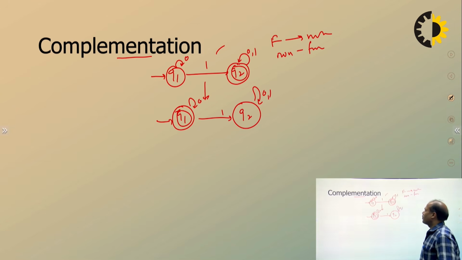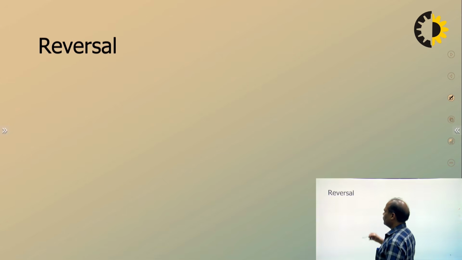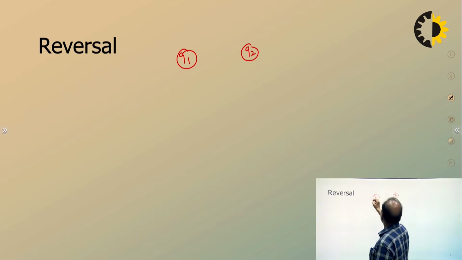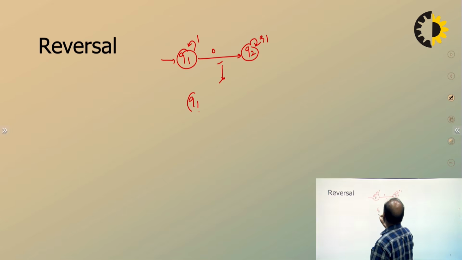Reversal is like a transpose. This is also very simple. If you have a DFA, let's say with Q1 and Q2, with transitions 0 and 1, its reversal is just transposing the arrows. This remains the same, and this will be 0.